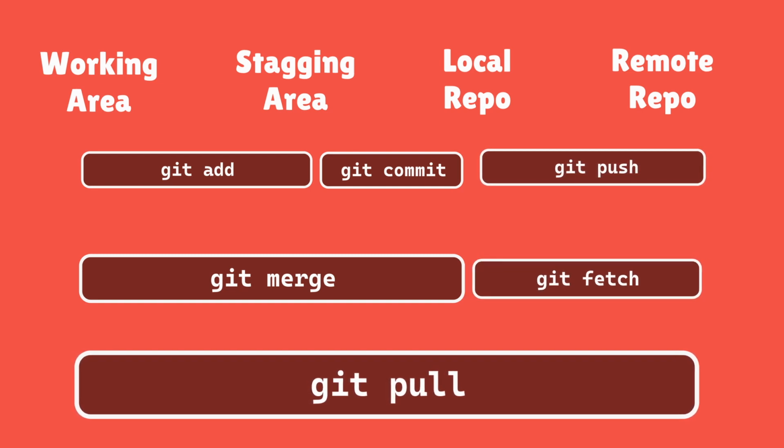Git fetch is a command used to get files from the remote repository to the local repository but not into the working directory. Git merge is a command used to get the files from the local repository into the working directory. As of now, we have an understanding of Git terminology and Git workflow. In the next video, we will take you through the installation process and share how to use Git commands and an overview of GitHub.